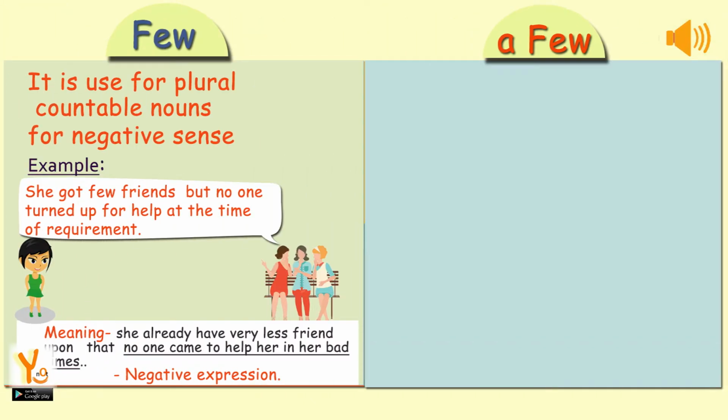Now, let's get into few and a few. For example, she got few friends but no one turned up for help at the time of requirement. Meaning, she already has very few friends, and upon that, no one came to help her in her bad times. This shows a negative expression.